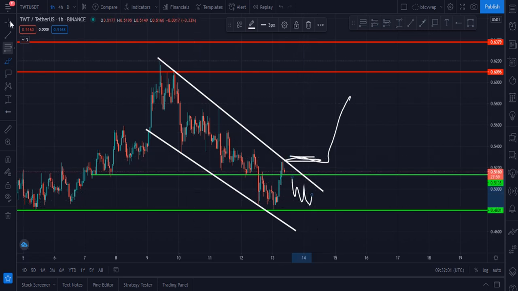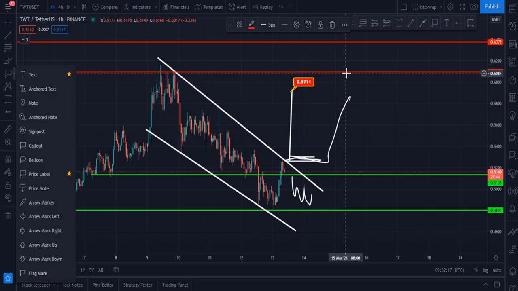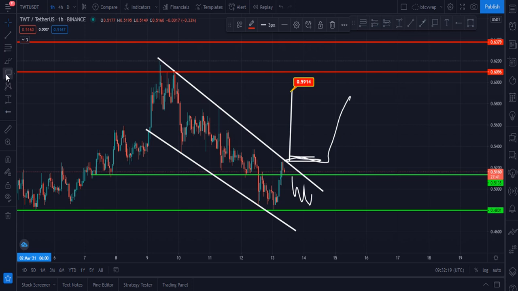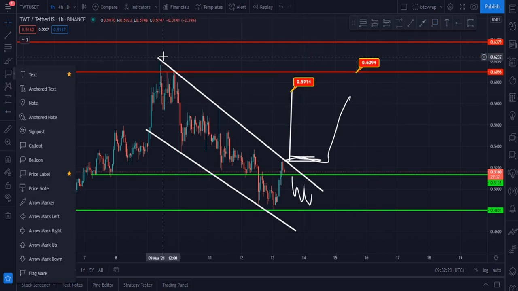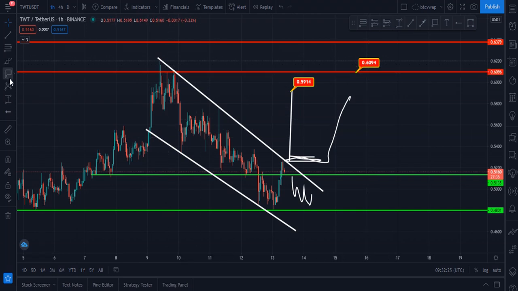Otherwise, once it breaks this and closes a 4 hourly candle above this zone, then our next target should be this. This is our first target, this is our second target, and this is our third target, sorry for that.